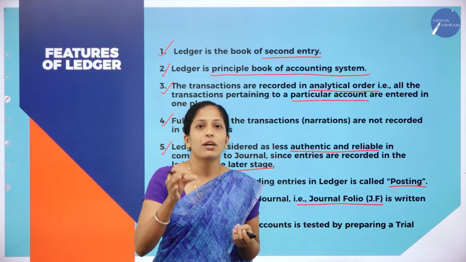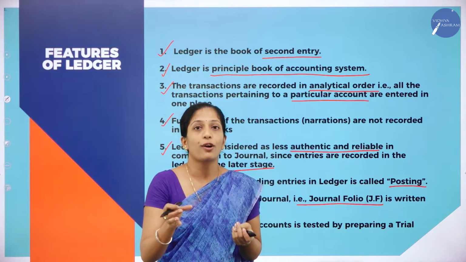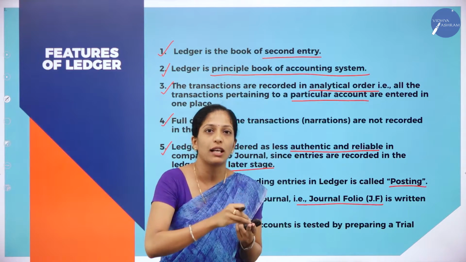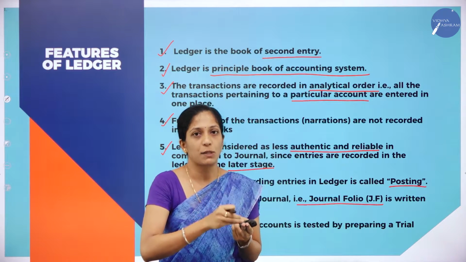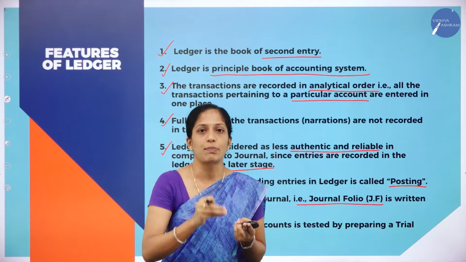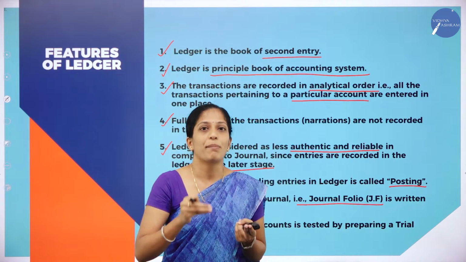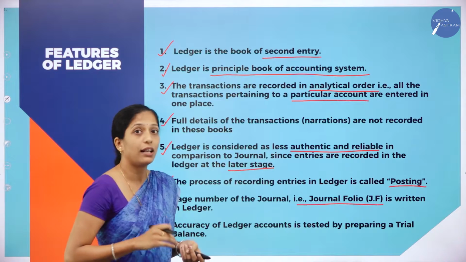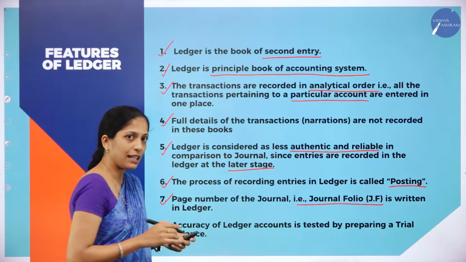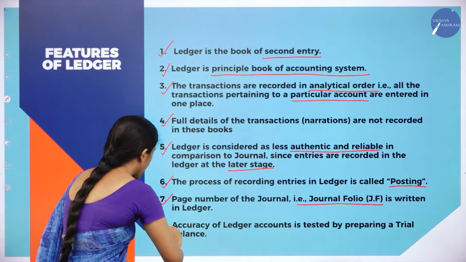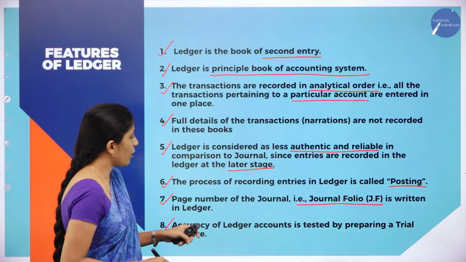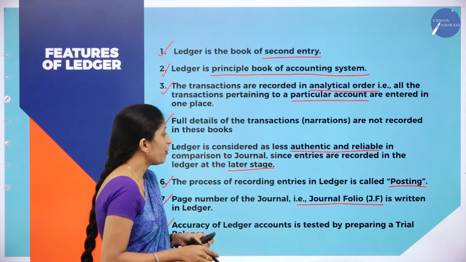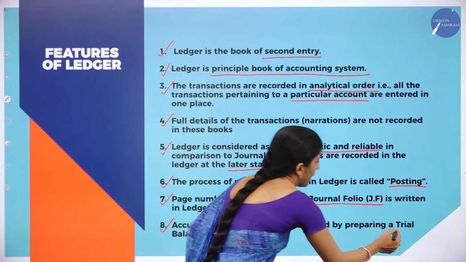Clear? So in ledger we have a separate column to record the page number of the journal in which the transaction or the entry has taken place. So that page number has to be recorded. So that column is known as what? Journal folio is written in ledger. And the eighth one is, accuracy of the ledger account is tested by preparing a trial balance.